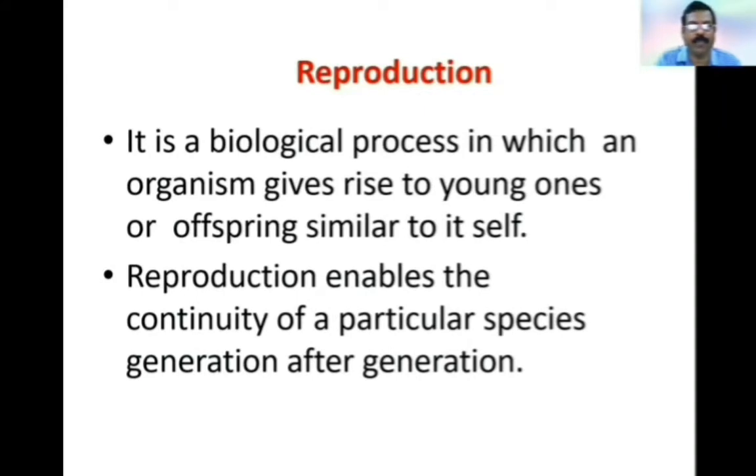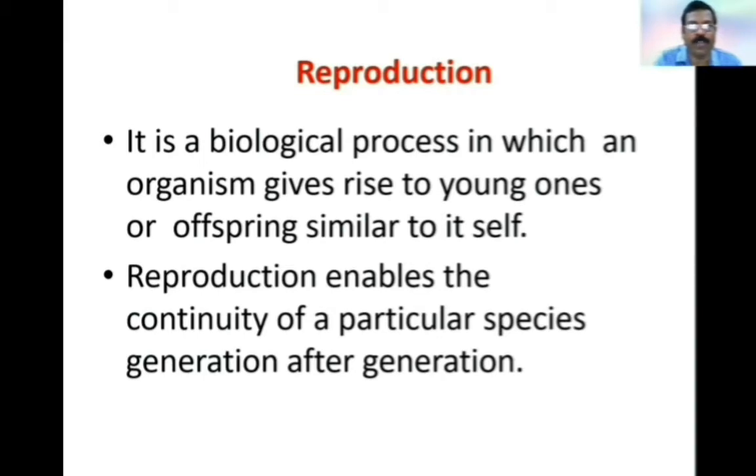Reproduction. It is a biological process in which an organism gives rise to young ones or offspring similar to itself. Reproduction enables the continuity of a particular species generation after generation. During reproduction, the DNA copies pass from parents to the progeny. The exact copies are produced. That's why the offspring generally get the characteristic features of the parents.